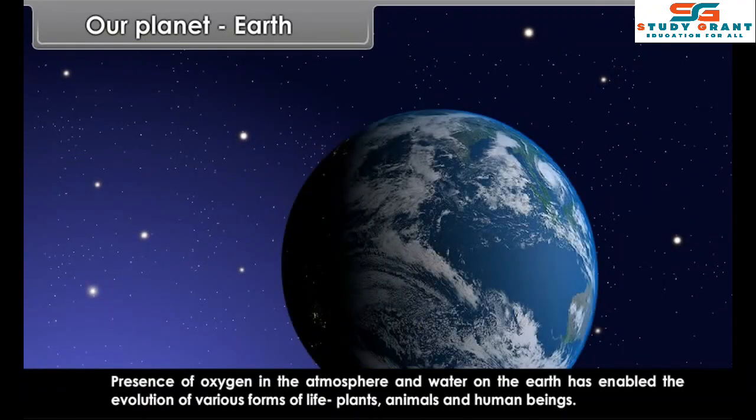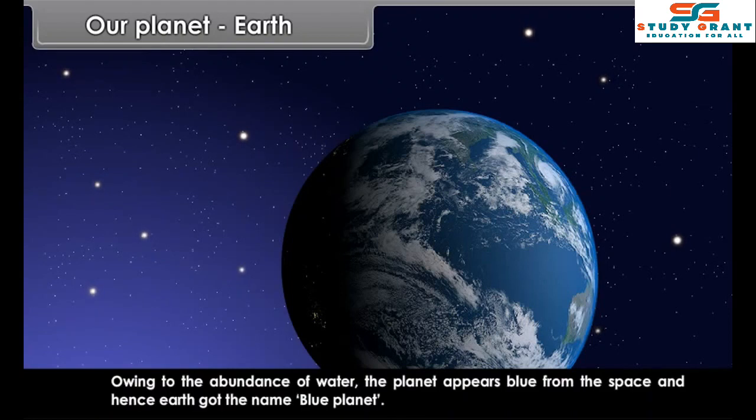Presence of oxygen in the atmosphere and water on the Earth has enabled the evolution of various forms of life: plants, animals and human beings. Owing to the abundance of water, the planet appears blue from the space, and hence Earth got the name Blue Planet.